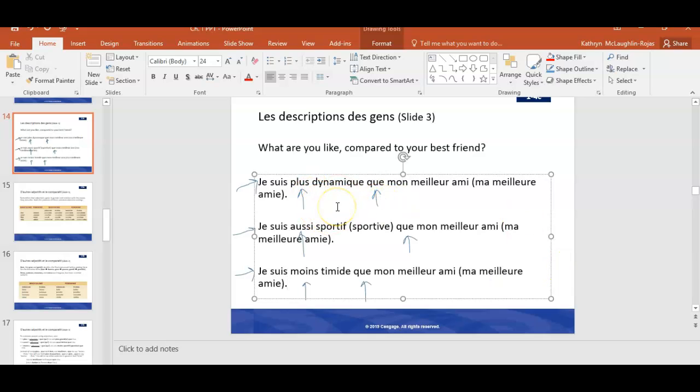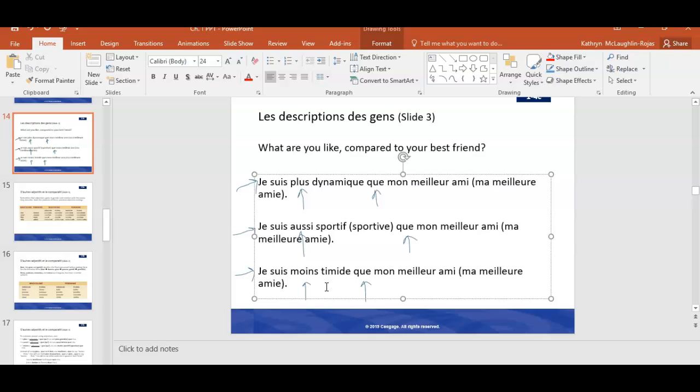So in the first sentence, je suis plus dynamique que ma meilleure amie. So now I'm using the feminine form, so I'm talking about my female best friend. In the second sentence, je suis aussi sportive que ma meilleure amie. So this time I'm using sportive to describe myself because I am female. And in the last sentence, I can say, je suis moins timide que ma meilleure amie. So I'm saying I'm less shy or less timid than my female best friend.